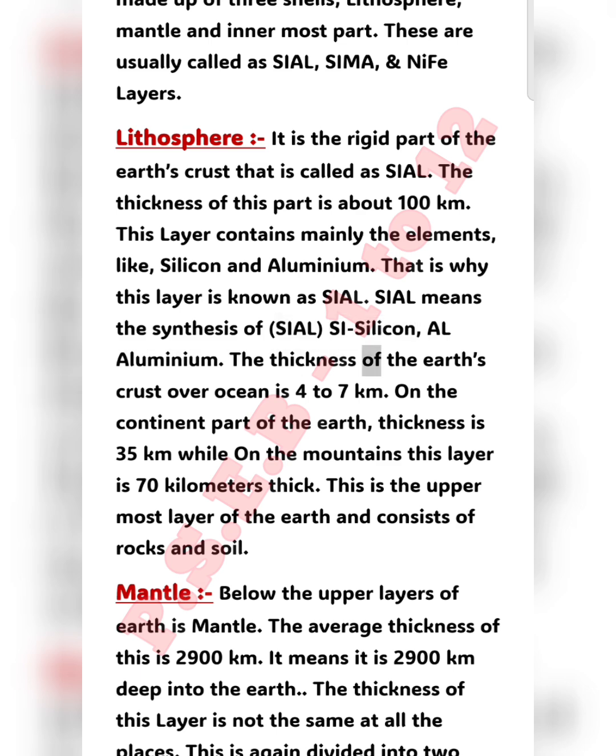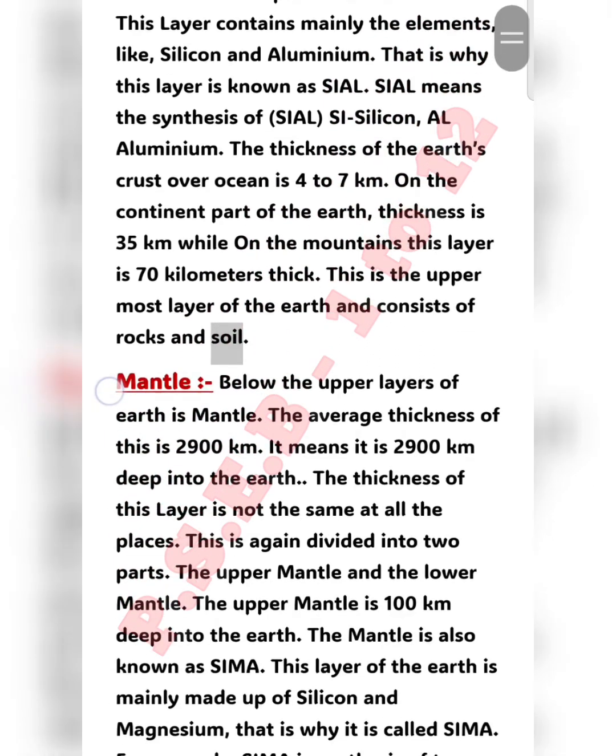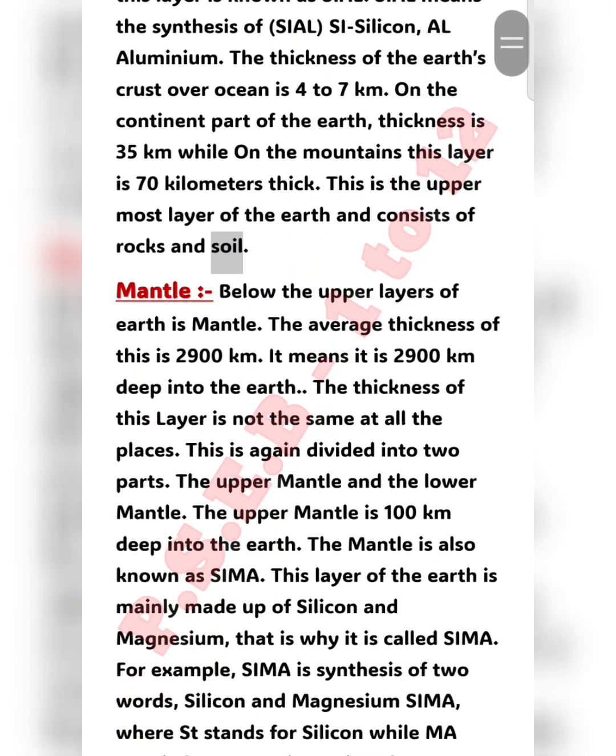The thickness of the Earth's crust over the ocean is 4 to 7 kilometers. On the continent part of the Earth, the thickness is 35 kilometers, while on the mountains this layer is 70 kilometers thick. This is the uppermost layer of the Earth and consists of rocks and soil.